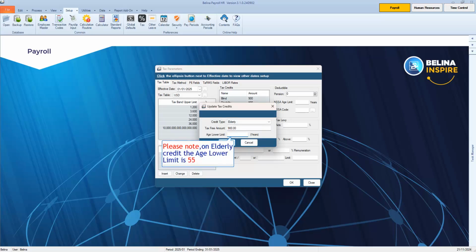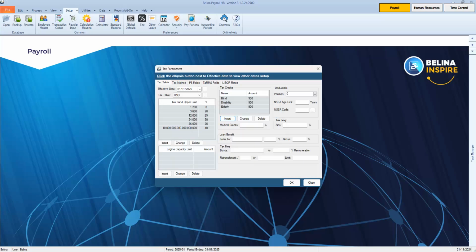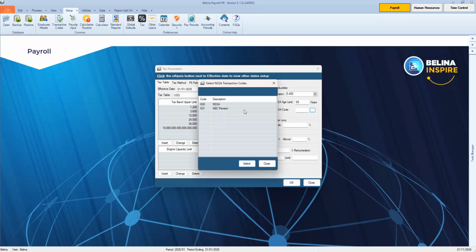Please note, on elderly credit, the age lower limit is 55. Enter the pension amount as 5,400. Enter the NASSA age limit as 65. On the NASSA code window, click on the ellipsis button and select your NASSA transaction code. Click OK to save.